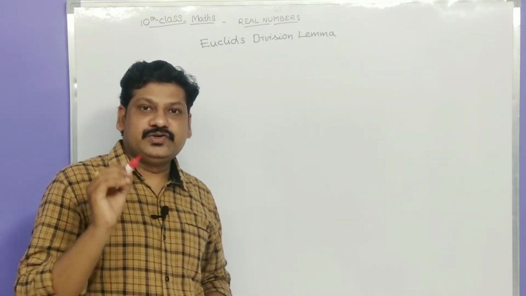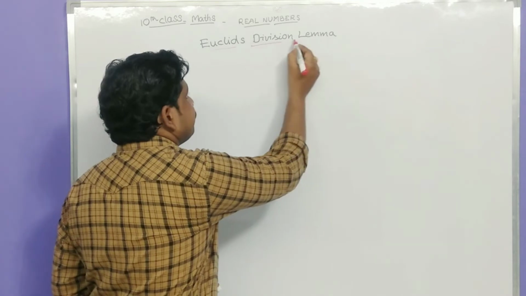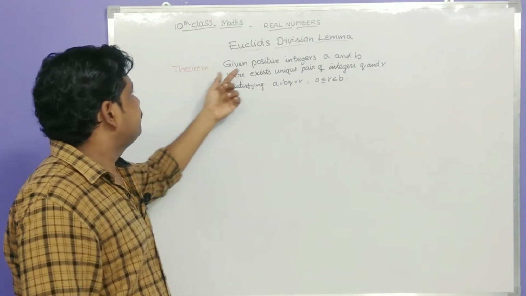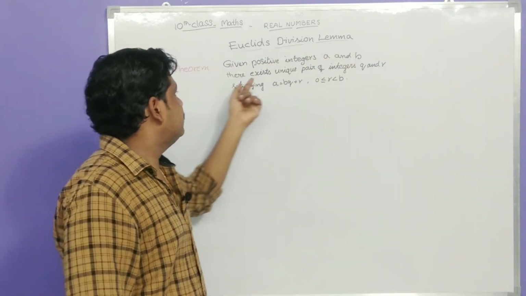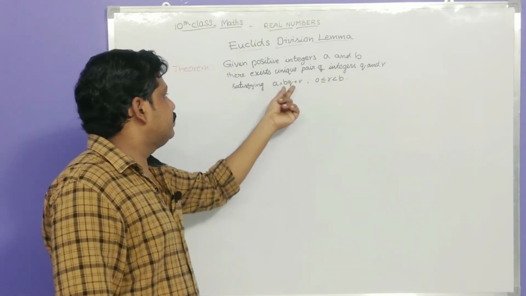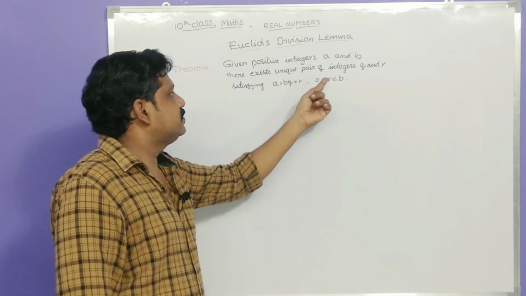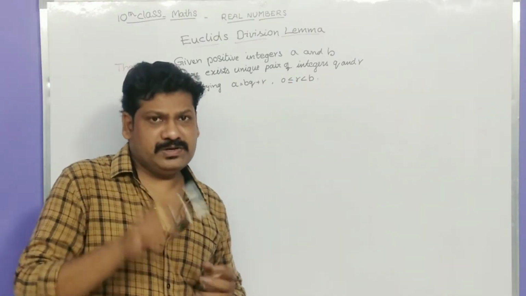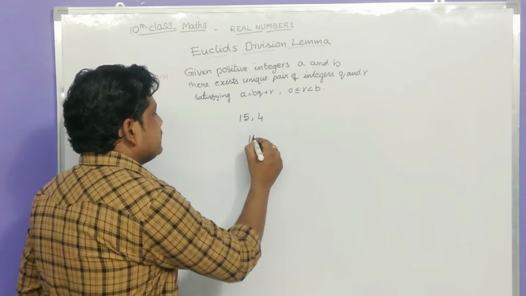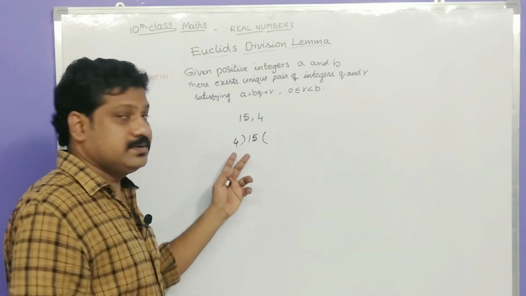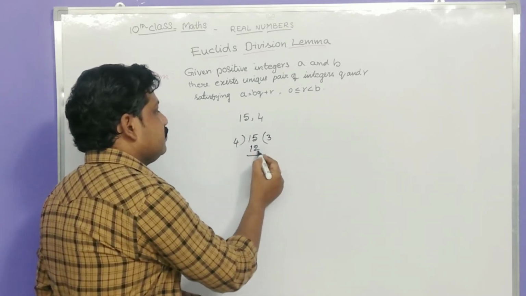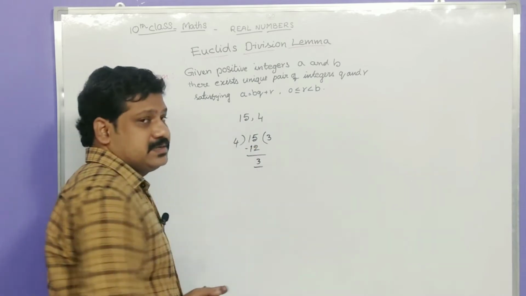Now let us talk about Euclid division lemma. Theorem: given positive integers a and b, there exists a unique pair of integers q and r satisfying a is equal to bq plus r, where 0 is less than or equal to r less than b. Now take two numbers like 15 and 4. First of all, we write like this. We know that 4 3s are 12. By subtracting 12 from 15, we get 3 as remainder.